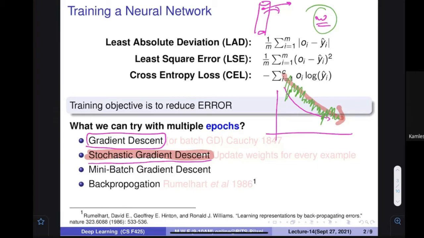Stochastic gradient descent is a method. We say it is stochastic because we don't know which particular data item comes next, as there is no particular order of the data items. It may be possible that if you pick the data items in a particular way, then this curve could be smooth also, but we don't know that.